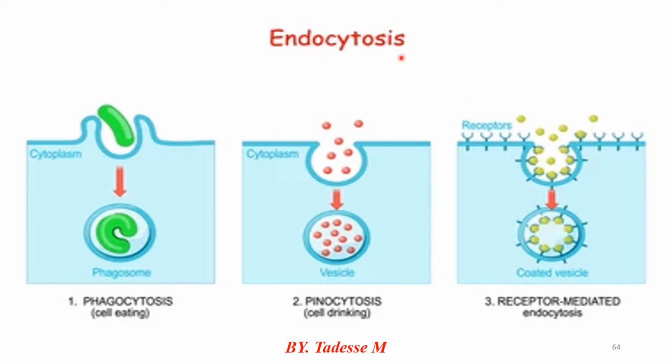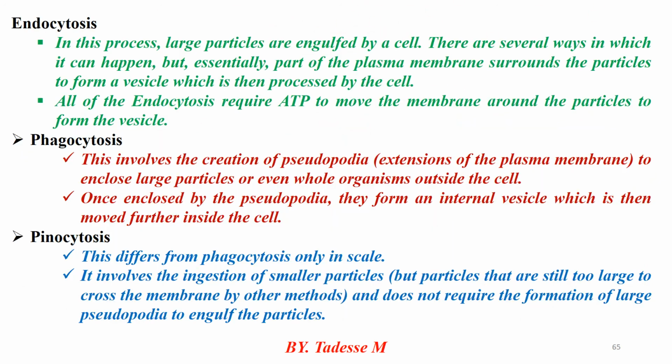Endocytosis makes it possible to move molecules from the outer part to the inner part. Endo means in. Therefore, the molecules travel from the outer part to the inner part. Look, the molecules enter from the outer part to the inner part. That is called endocytosis. That is the definition of endocytosis.